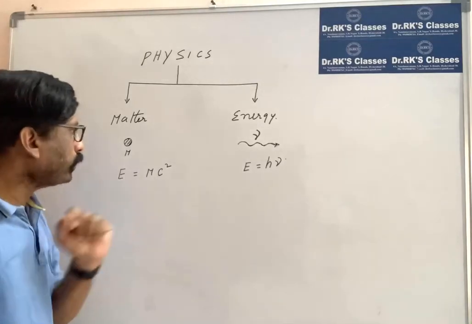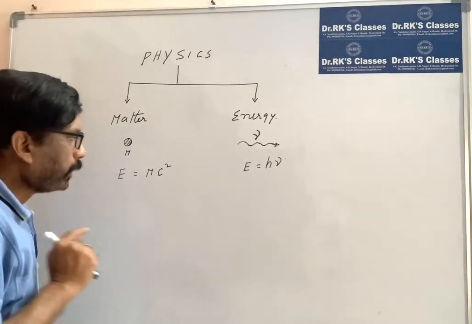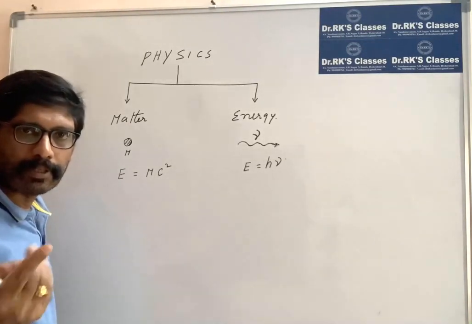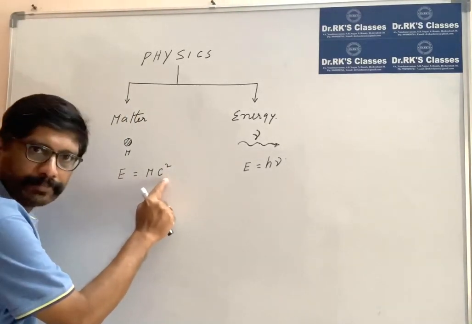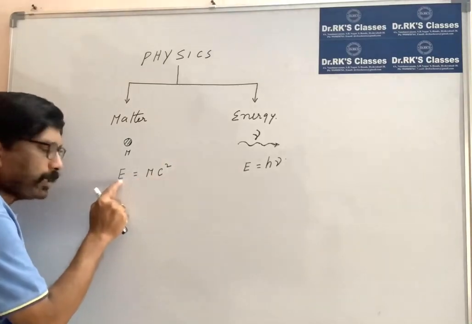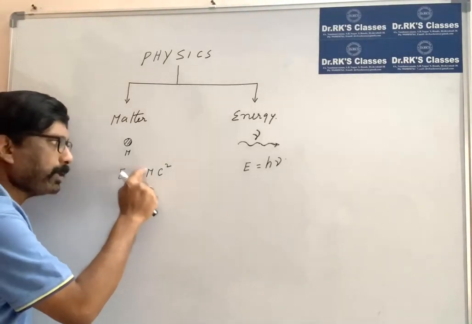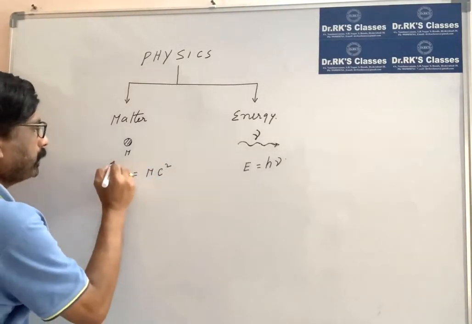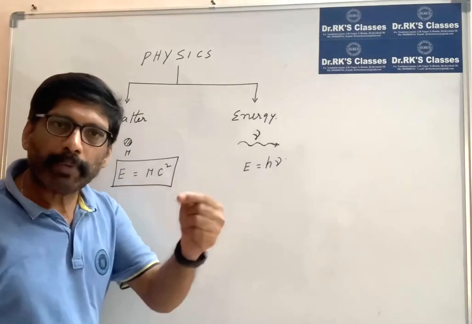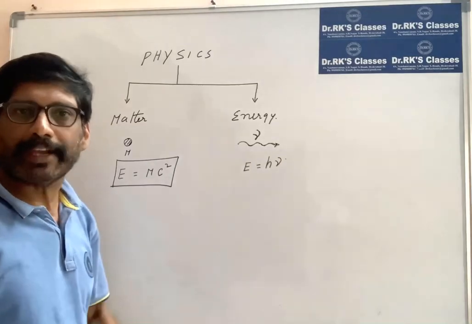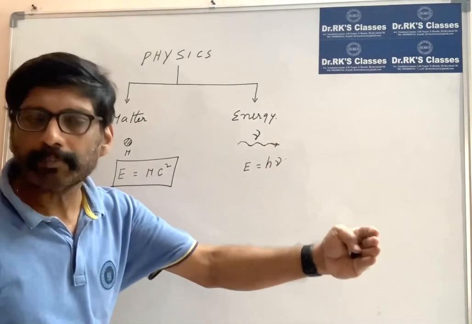According to Einstein's mass-energy equivalence, E is equal to mc square. Mass can be converted into energy, and energy can be converted into mass according to this formula. So you can say mass is another form of energy, like light, heat, sound.